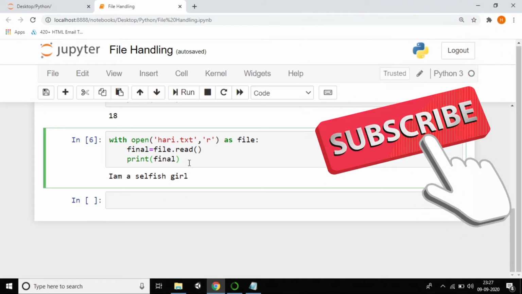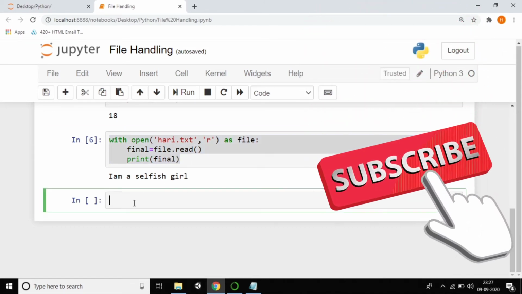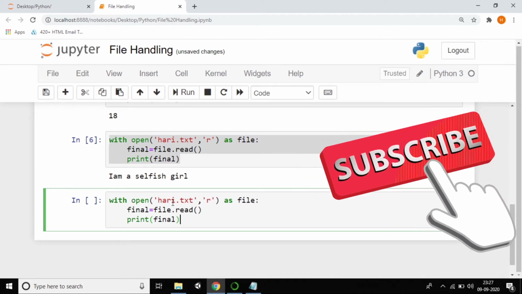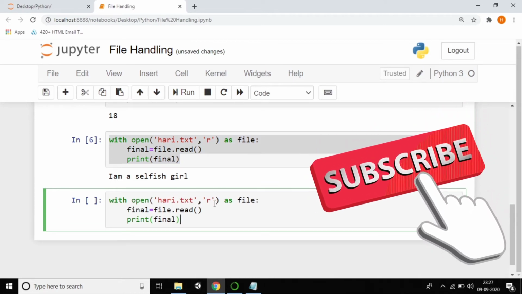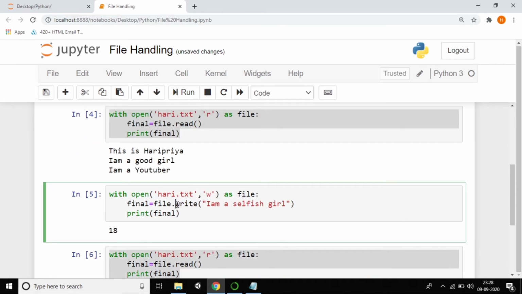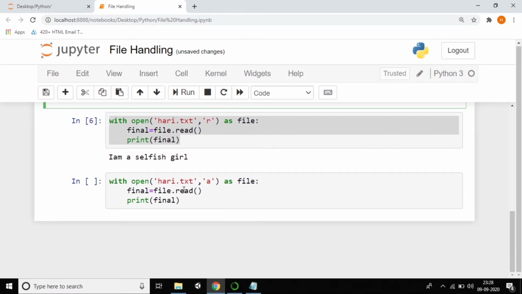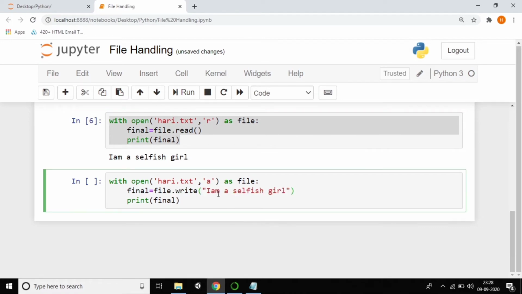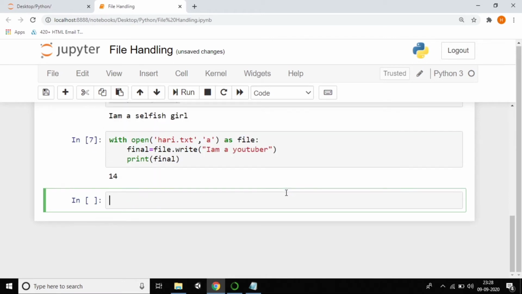So with append, just copy this one and paste it, and instead of that you can write append. Now you can write whatever you want, and you will not lose what you already wrote. Instead of that I'm writing YouTuber. Just observe the output, just shift enter.